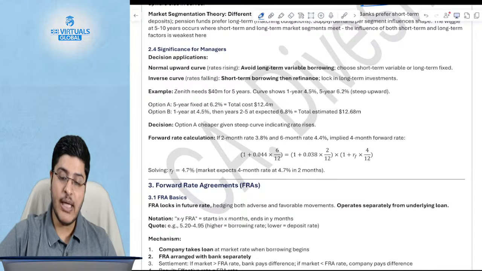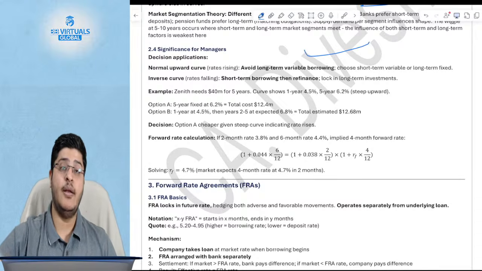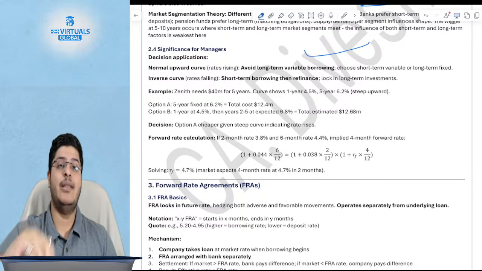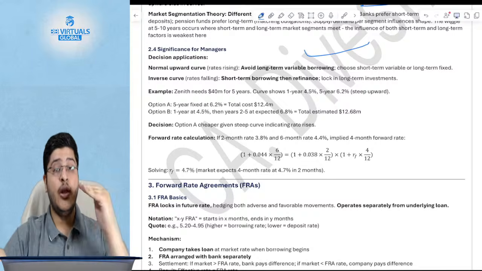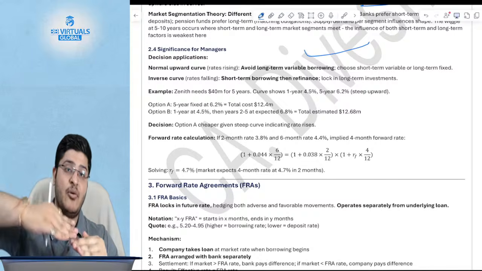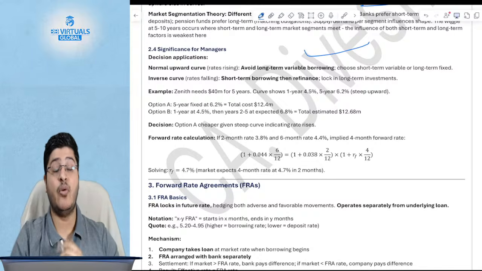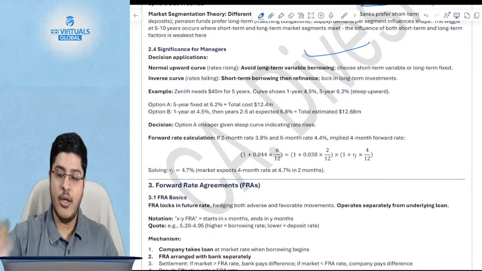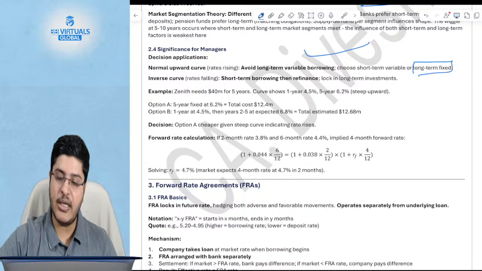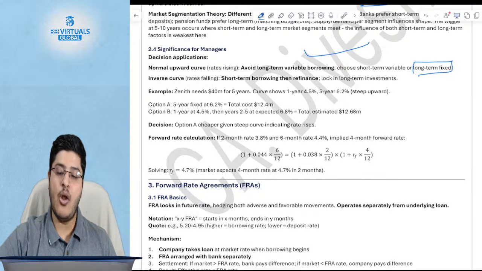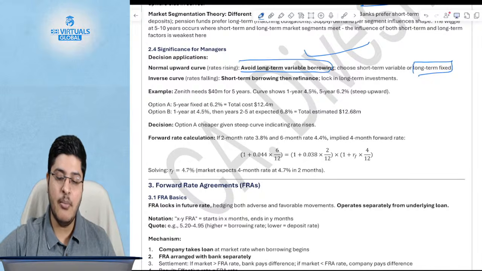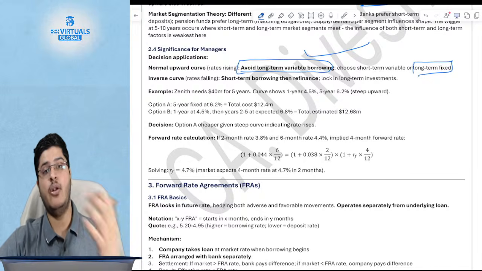So if you know that the rates are going to rise on the longer run, will you take a floating rate today? Knowing the fact that the rates will rise and the floating rate will rise, why will you take a floating rate loan? You will take a fixed rate loan today. You lock the long-term fixed rate today, and you will avoid a long-term variable borrowing. You will avoid a long-term floating.